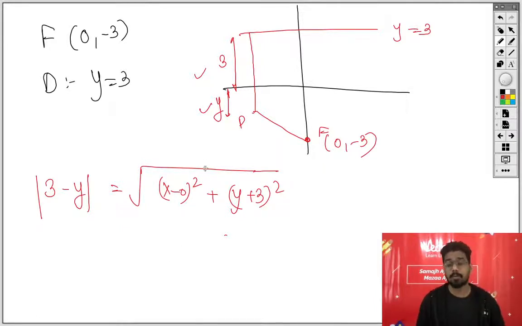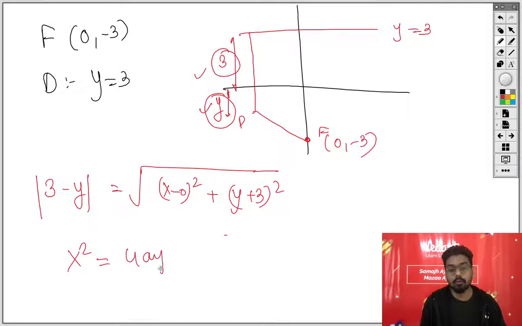बात समझ में आई? फिर से बता रहा हूं. See, what exactly we are counting over here is the distance. Now, when we add distance, we should add the positive things, but we know y will be below the x-axis, it will be negative. And the distance is this. So, we will write down minus of the y. Minus y is positive. Now, we can say 3 plus minus y. And now, when you will add this, finally, what answer you will have is x square equal to minus 12y. इसको आप solve कर लेना बेटा. This will be x square equal to 4ay, or you can say x square equal to minus 12y. Now, if this is of 1 mark, directly write down a equal to minus 3.